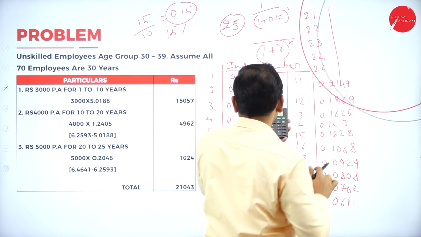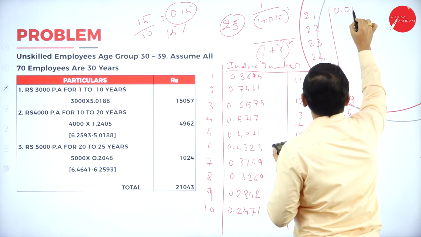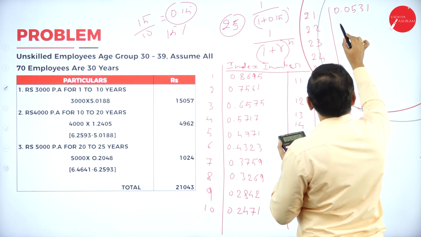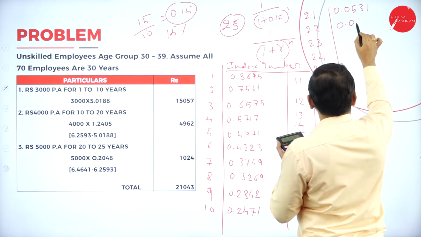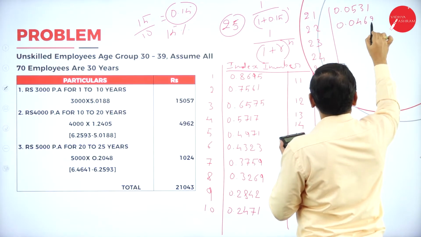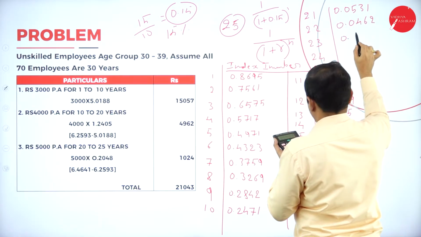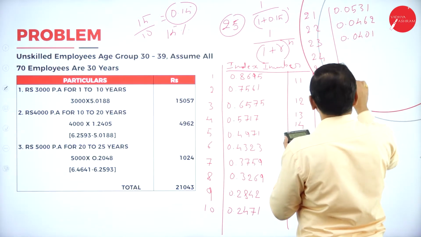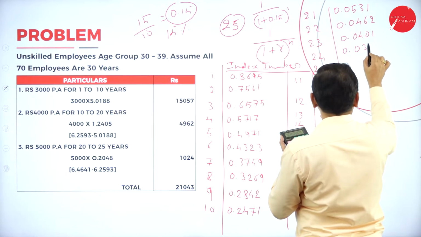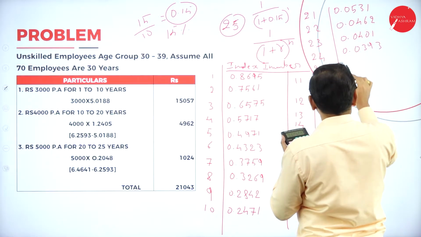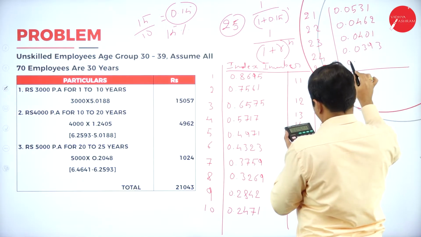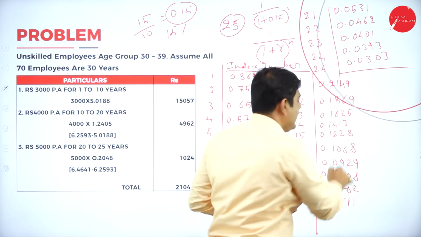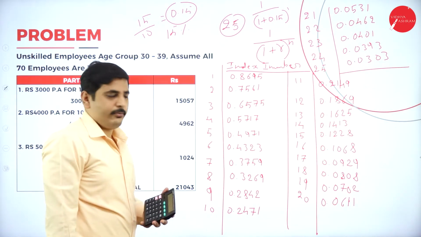For 21st year 0.0531, so 0.0462, 0.0401, 0.0393, 0.0303. So this is the index number for 25 years.